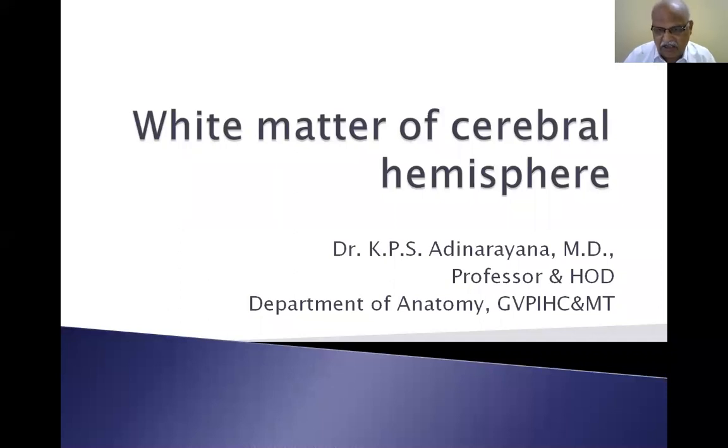Today we are going to know about the white matter of cerebral hemispheres. In the last class, we learned very well about the gray matter of the cerebral hemisphere: the external features, the functional areas such as the motor area, sensory area, speech area, auditory area and visual area, motor aphasia and speech aphasia, and clinical significance.